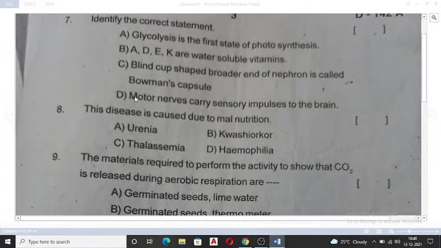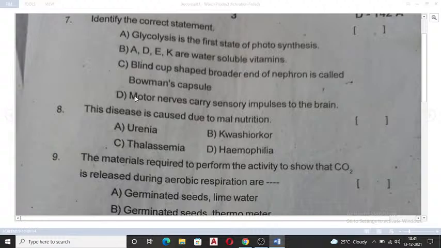Now let's see the next one here. Identify the correct statement. Glycolysis is the first stage of photosynthesis. A, D, E, K are water soluble vitamins? No, they are fat soluble. Blind cup shaped broad end of nephron is called Bowman's capsule. Yes, the blind cup like structure with the broader end of the nephron is called Bowman's capsule. Glycolysis is the first stage of photosynthesis? No, ma'am, it is respiration. So A and B, no. Then C, we have done. Now let's move to D.